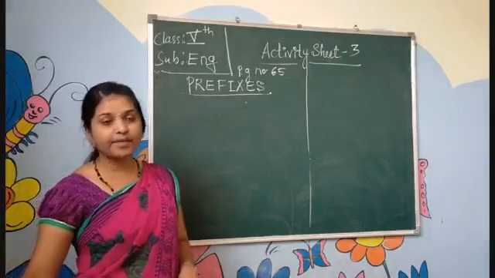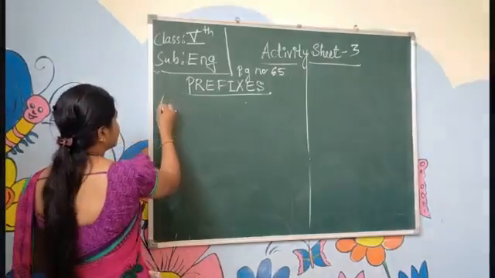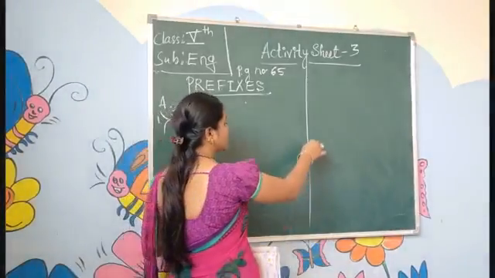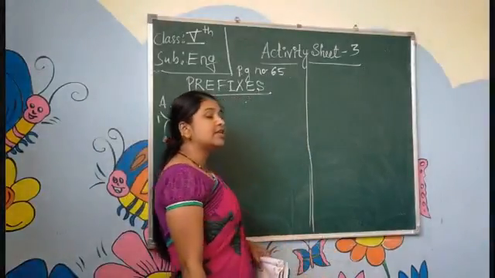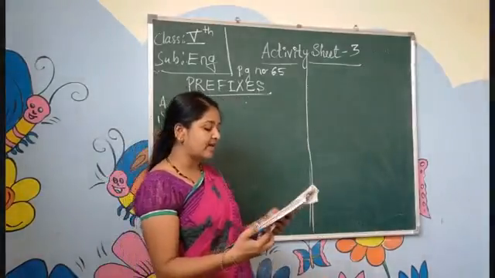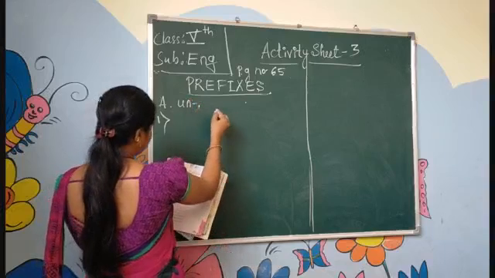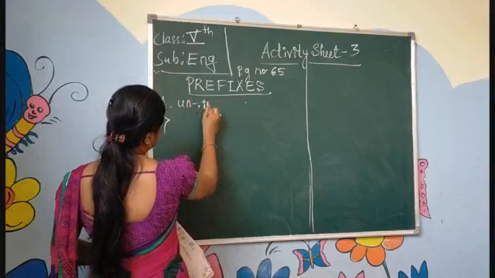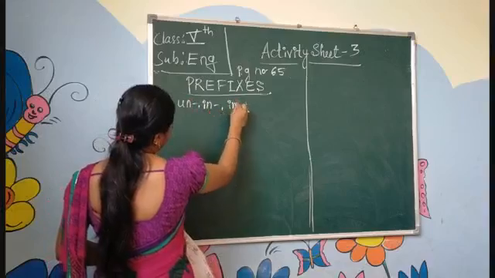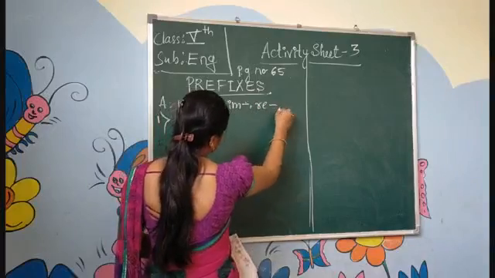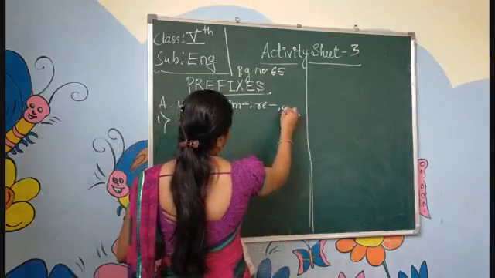Try it yourself. In the A section, the first one they have given is open. For open, which prefix will you add? I will write some prefixes here: un, in, im, re, dis.